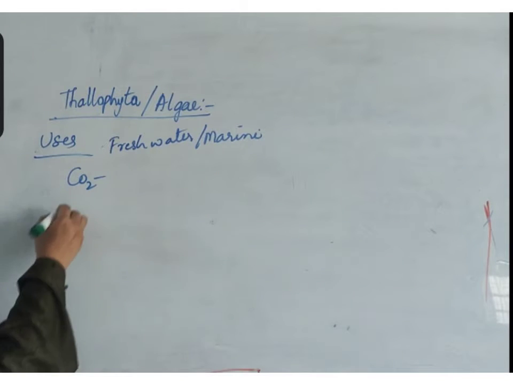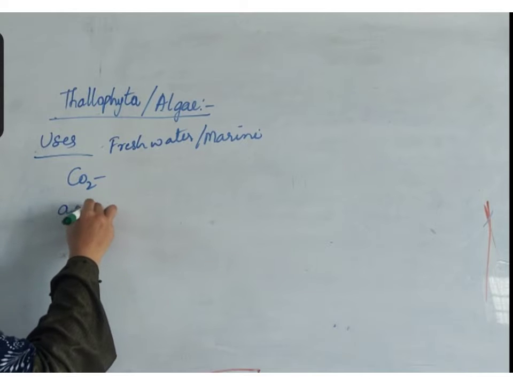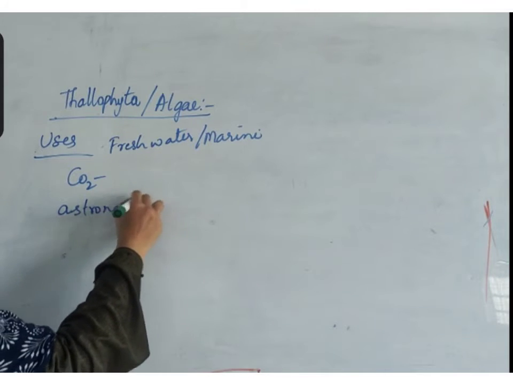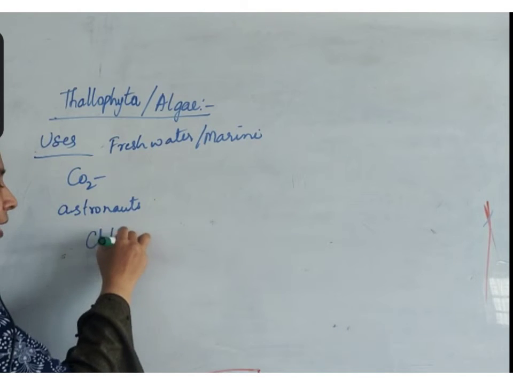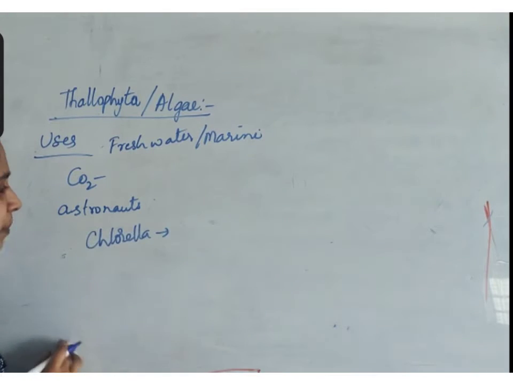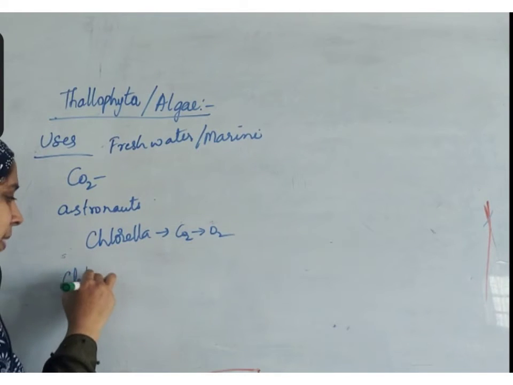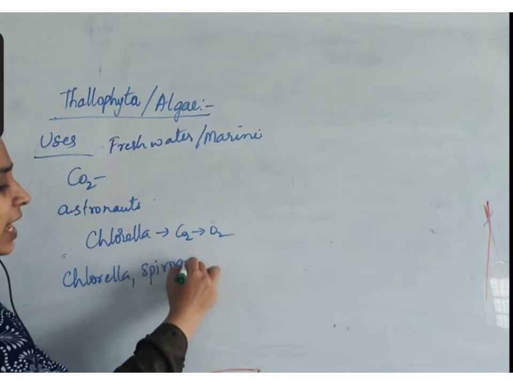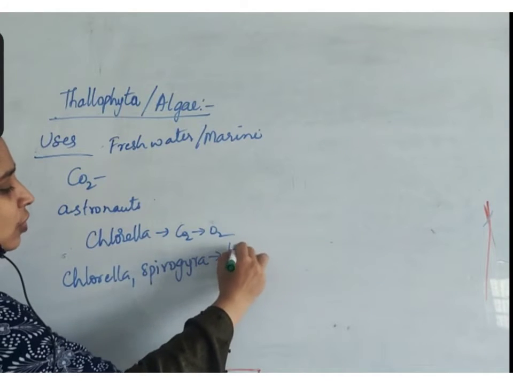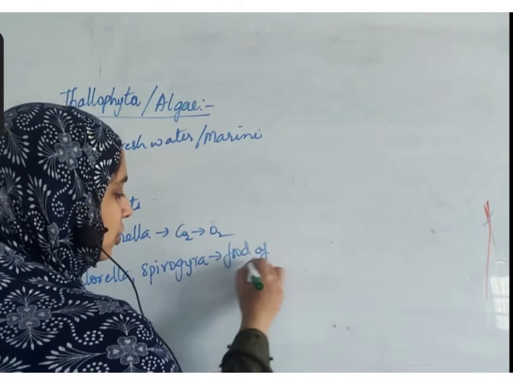Even for this purpose, it is used by astronauts in their space shuttles. They use some algae like Chlorella that help to convert carbon dioxide into oxygen. Some of them, like Chlorella and Spirogyra, are used as food by astronauts, easy to carry, lightweight, protein rich.